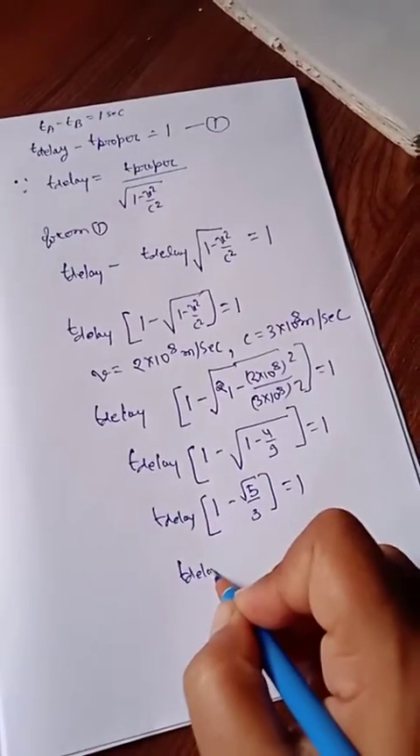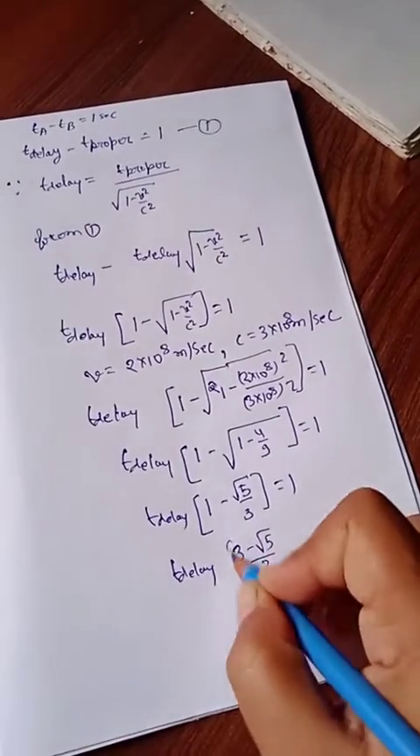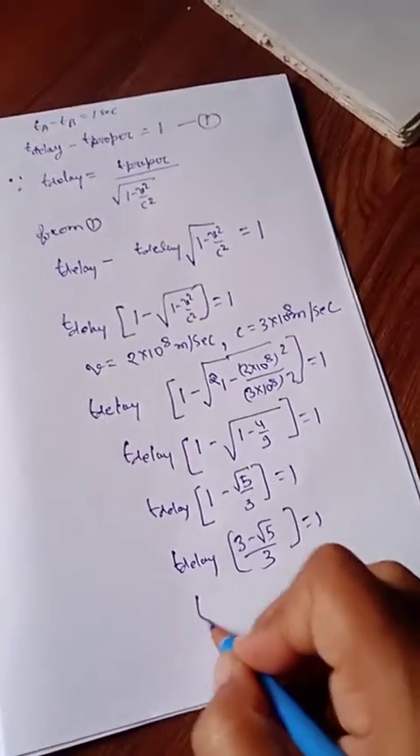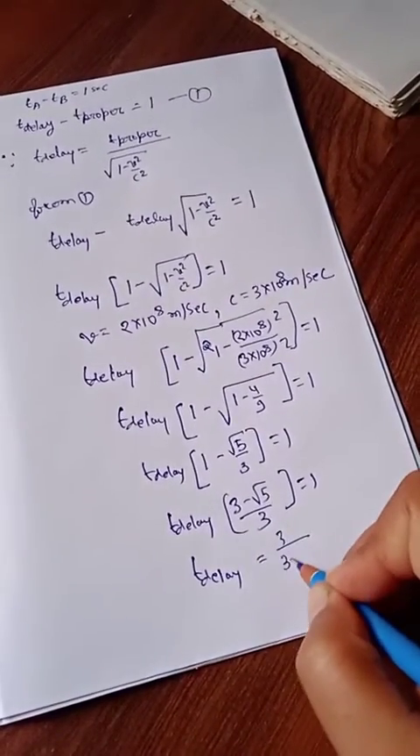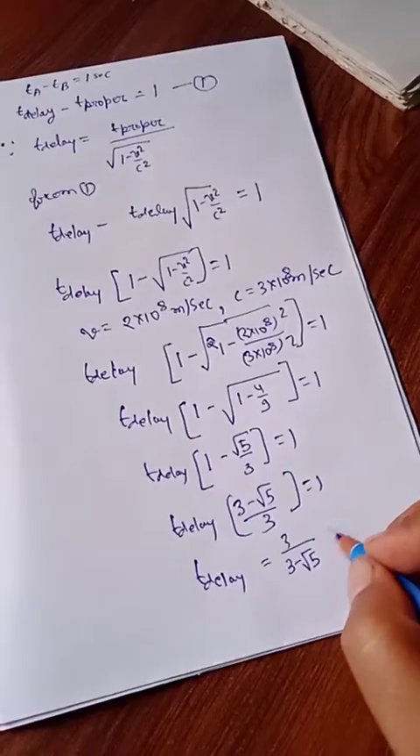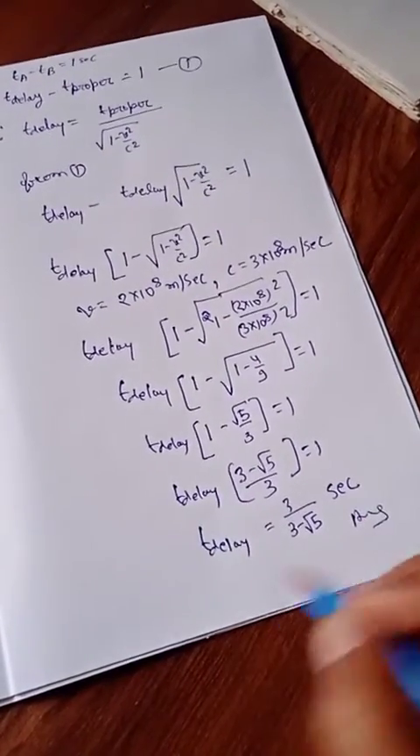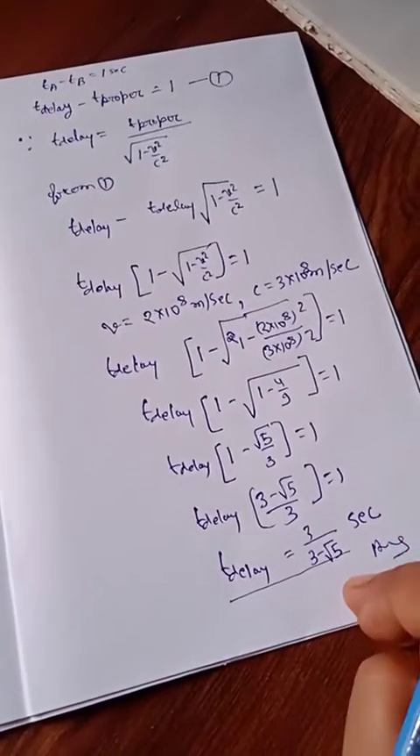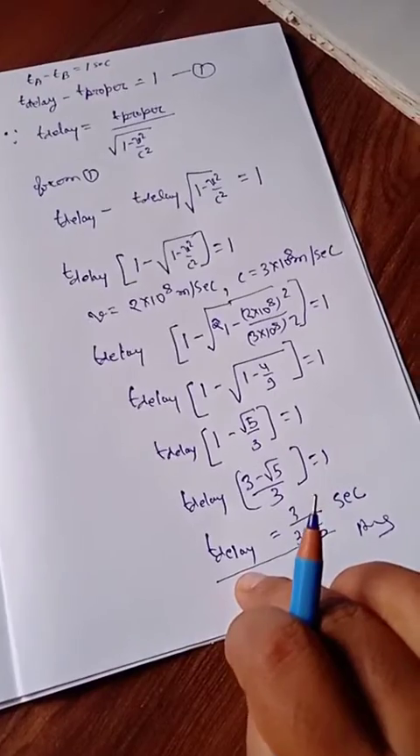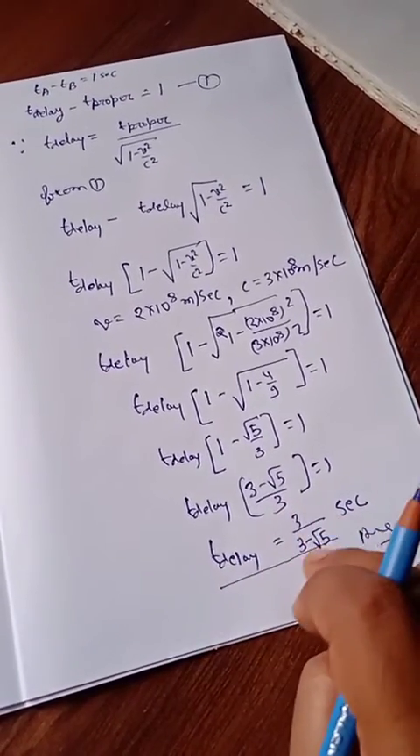So 1 minus 4 by 9 is 5 by 9, whose root is root 5 by 3. So T delay times (3 minus root 5) by 3 equals 1, or T delay equals 3 over 3 minus root 5 second. So this is your answer, the T delay. This is part A: the time in A's clock is 3 over 3 minus root 5 second.